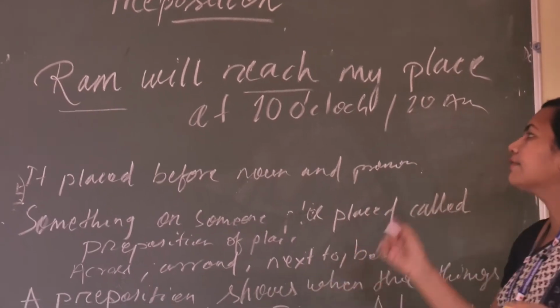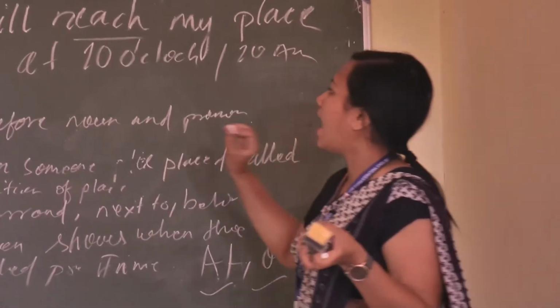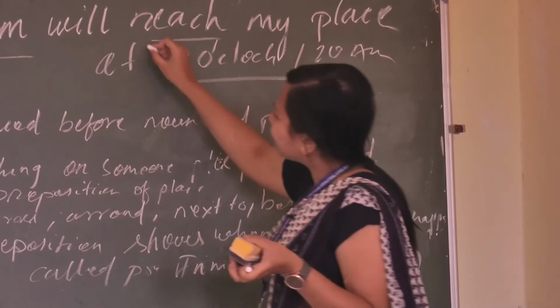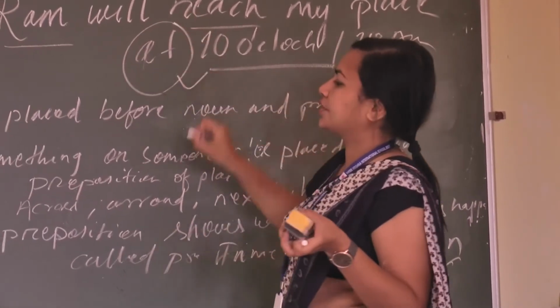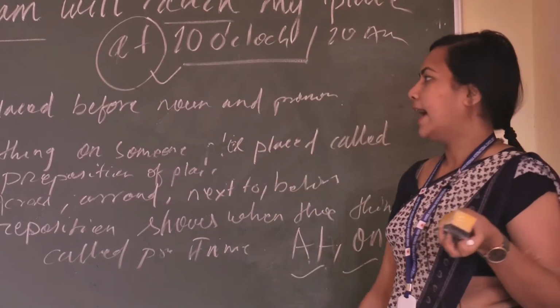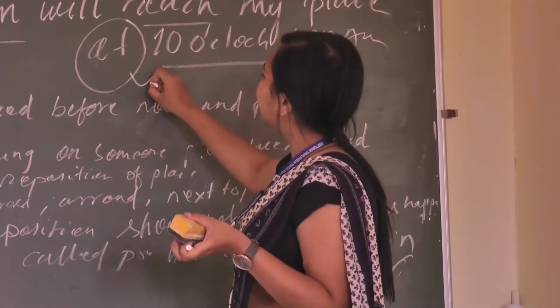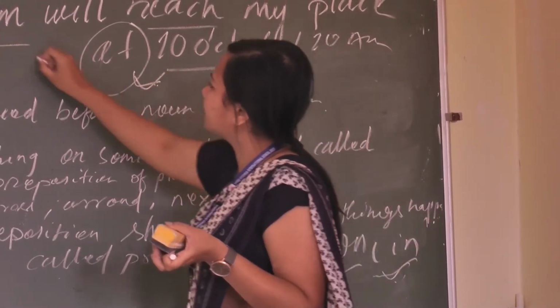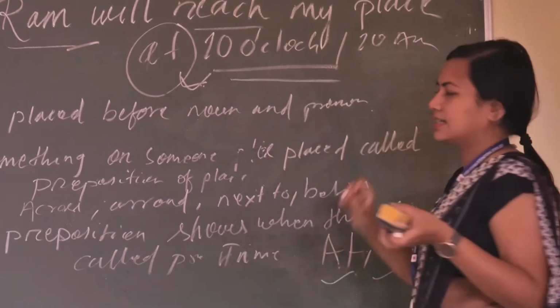At which time will Ram reach my home? At 10 o'clock. So here "at" is a preposition of time, and it comes before the noun and pronoun, and it shows the relationship of the noun with the other parts of the sentence.